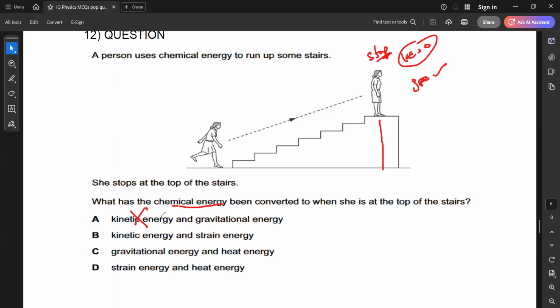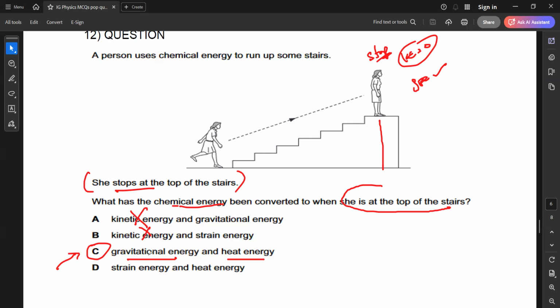Kinetic is not there because they already mentioned that she stops at the top of the stairs. This statement gives an indication that there is no kinetic energy. Gravitational is there because of the change in position or height, and heat energy is there because the body loses energy in the form of heat. So C will be the right answer.